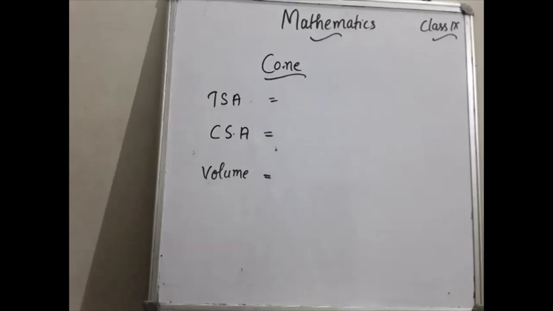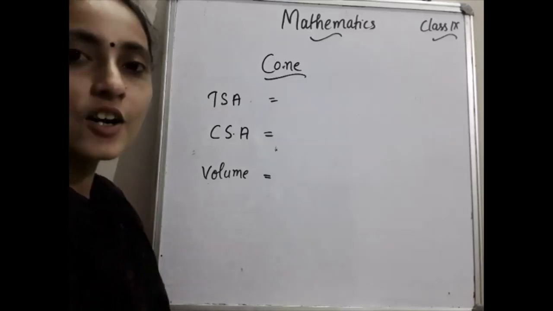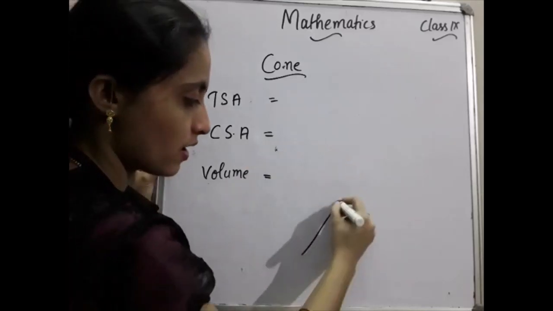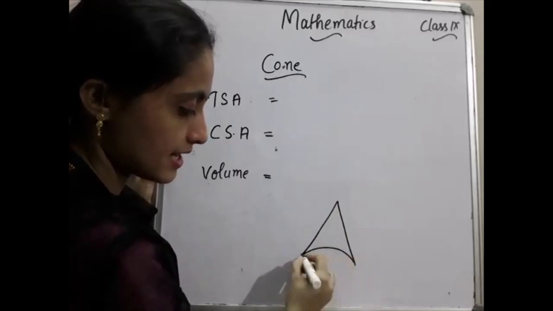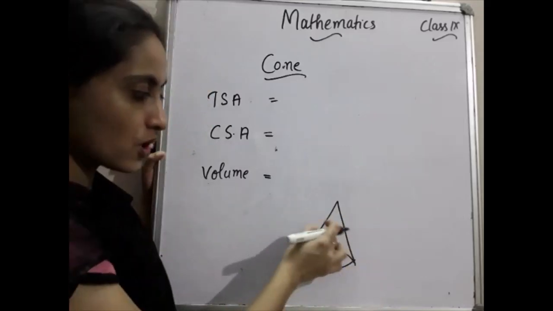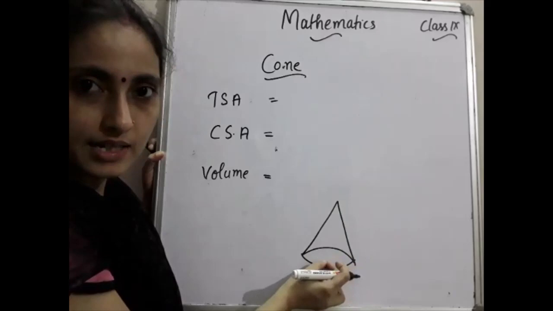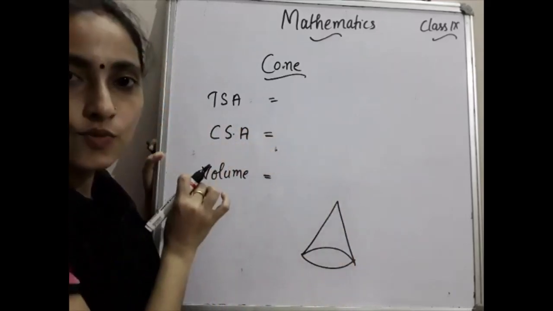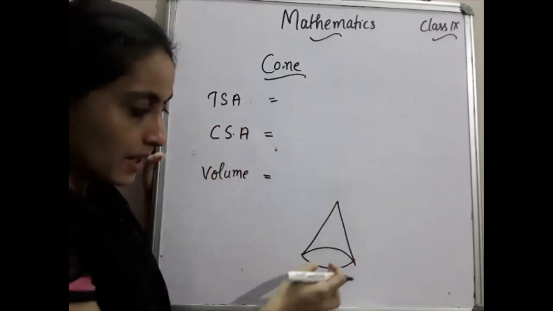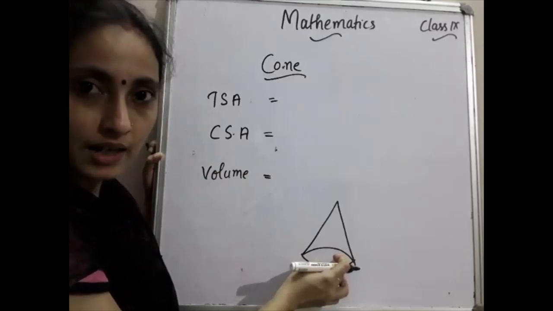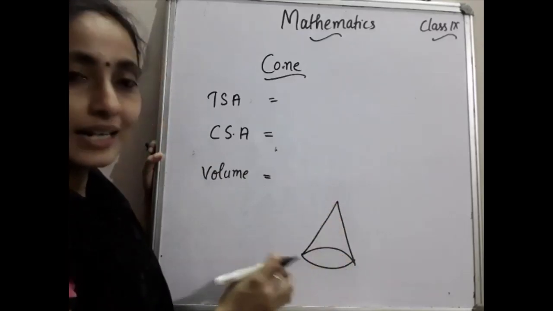Next is cone. The cone is of the shape like this. This is the shape of a cone. So this portion is the CSA and this is the base. Every time, CSA is what? Base perimeter into height. Base perimeter is what? 2 pi r. And then height.